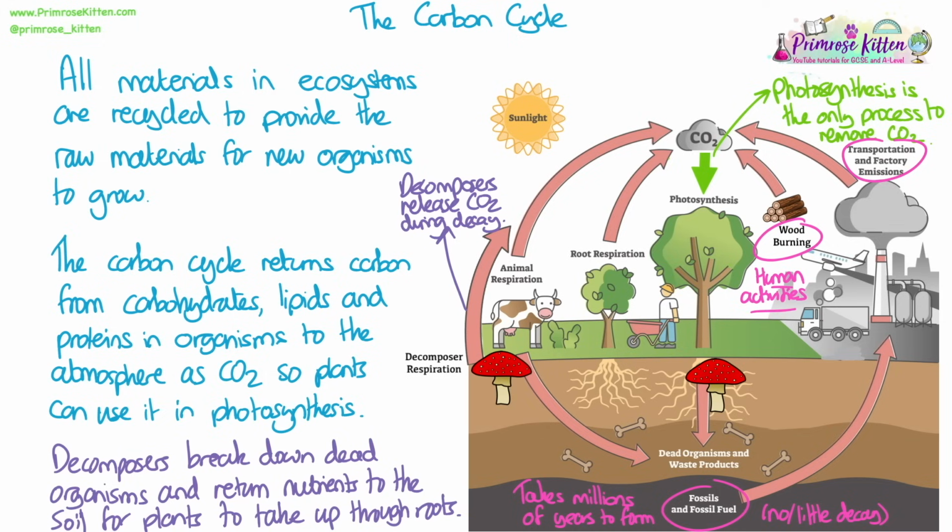Wood burning and burning of fossil fuels for transport and in factories in order to produce energy, these are all human activities, and these are what put carbon dioxide into the atmosphere, but these are processes that humans have caused that have caused the carbon cycle to become unbalanced.